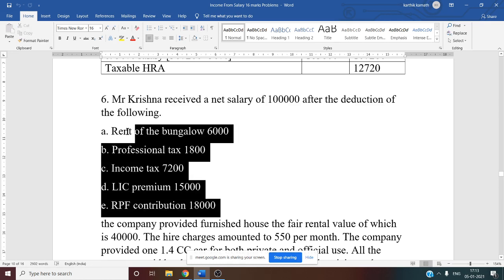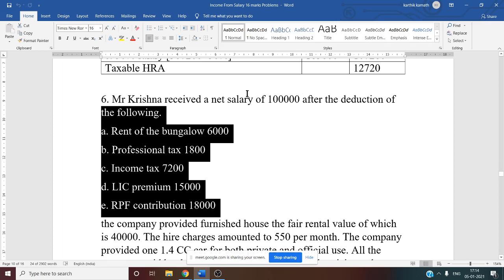Now they have given rent of a bungalow, that is 6,000, professional tax 1,800, income tax 7,200, LIC premium 15,000, RPF contribution by the employee, that is Mr. Krishna, 18,000. So now we are calculating taxable salary. For the purpose of calculation of taxable salary, we want the before-tax amount. This is after deduction.